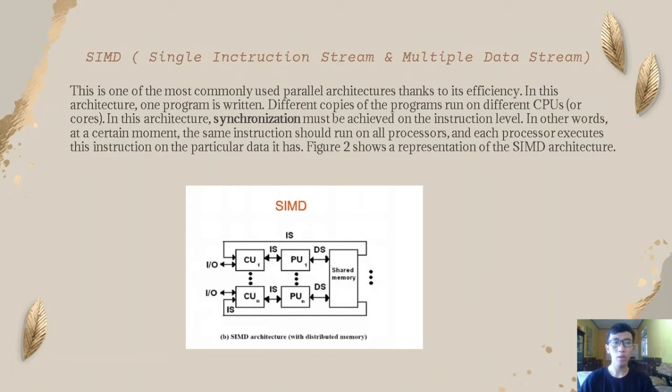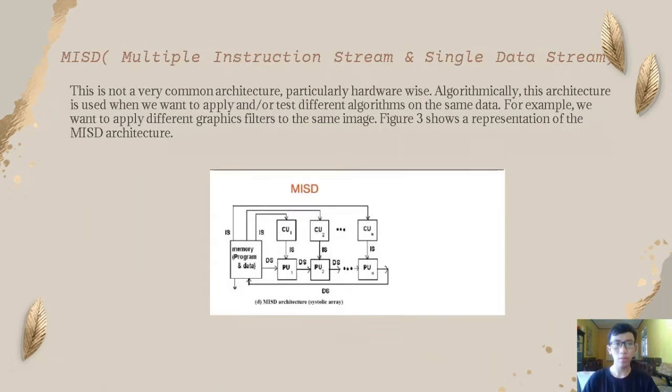In other words, at a certain moment, the same instruction should run on all processors, and each processor executes this instruction on the particular data it has. Figure 2 shows a representation of the SIMD architecture. You can look at this image.